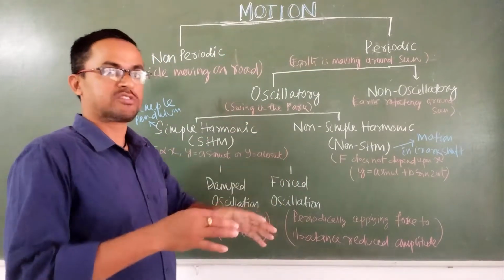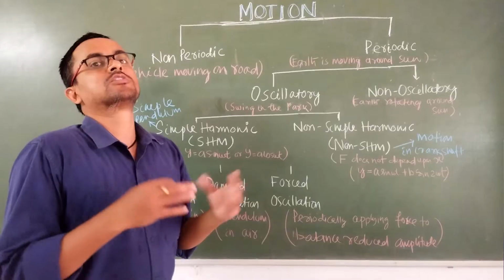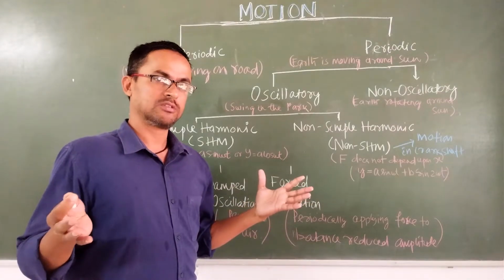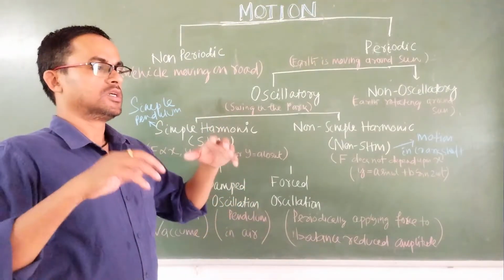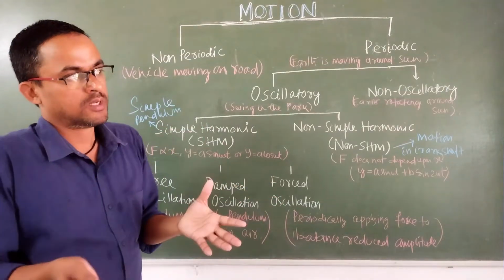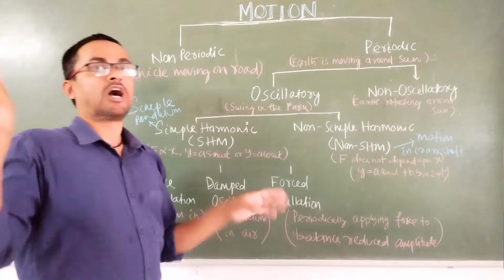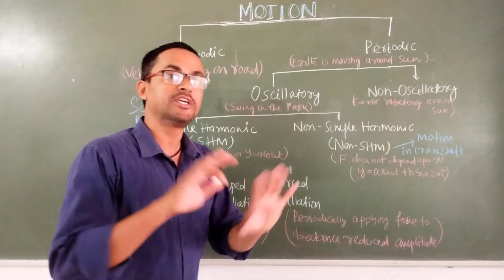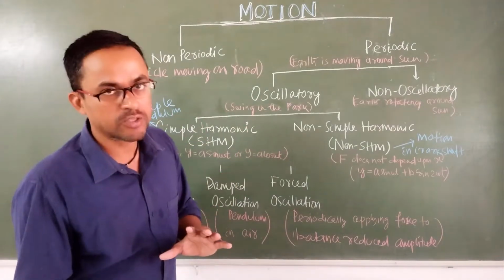If a body is at rest, that means x equals 0. When a body is moving, we say it is in motion. But a body can move in different ways. Whatever you observe around you, you will find many motions happening. Suppose someone is walking on the road, birds are flying, the earth is moving around the sun, you are swimming in the park. There are varieties of motion, but how can we differentiate one motion from another?